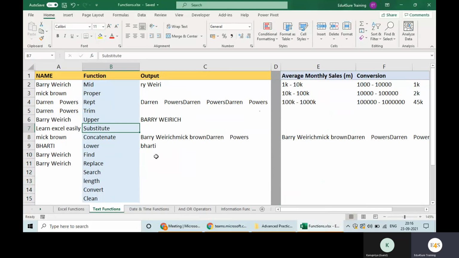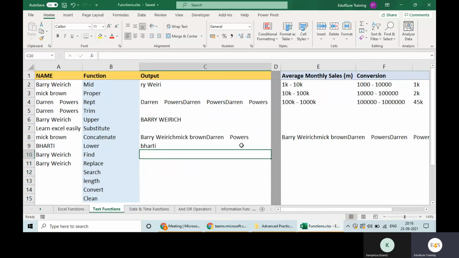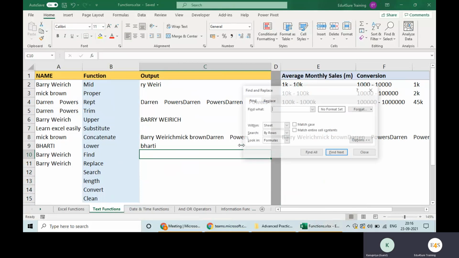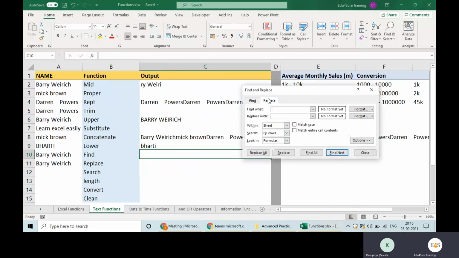Lower, find and replace, and substitute I will cover. We have this Find where we press Control F and get this Find and Replace box. But we have these functions as well. First we will talk about the functions, then we will talk about the difference between functions and this capability. People always get confused between the function and this, and they always ask, when this is there, why is there a function? I will answer your questions.